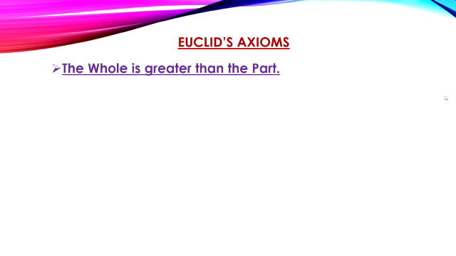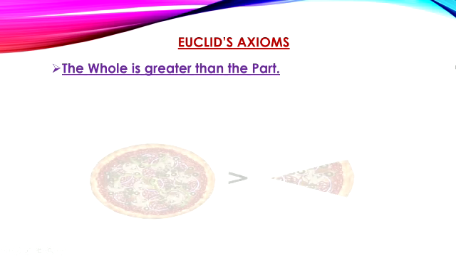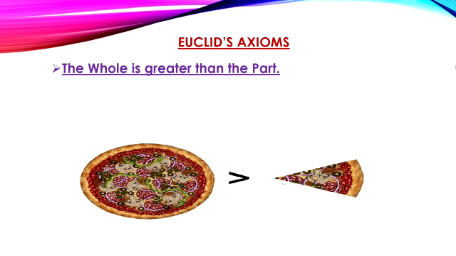The next axiom states like this: the whole is greater than the part. Here we have an image of a whole pizza and a piece of pizza. By observing this image, we may conclude that the whole pizza is greater than its part.